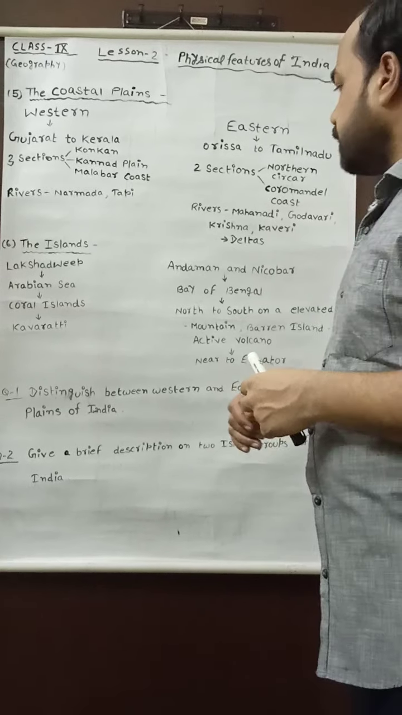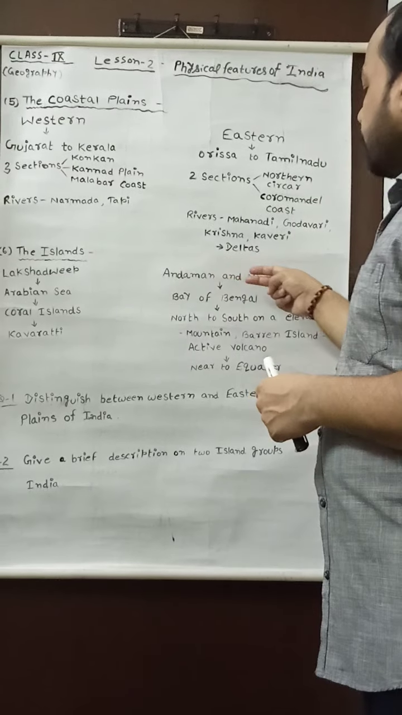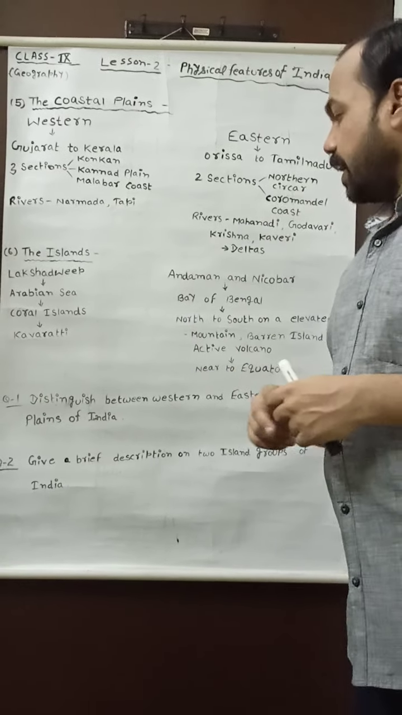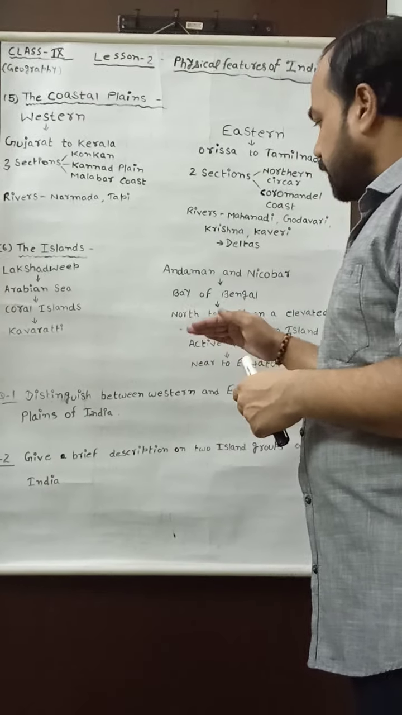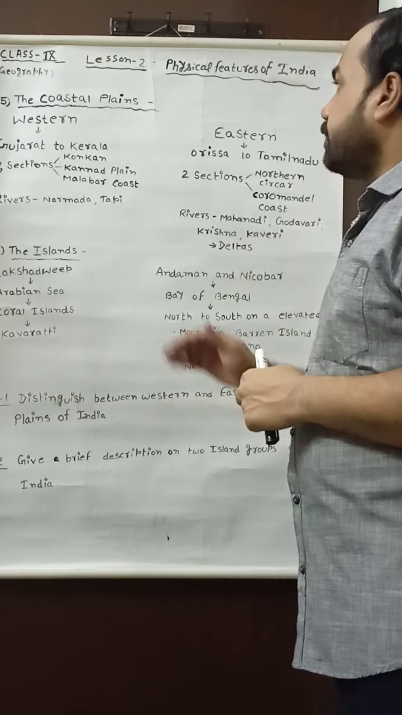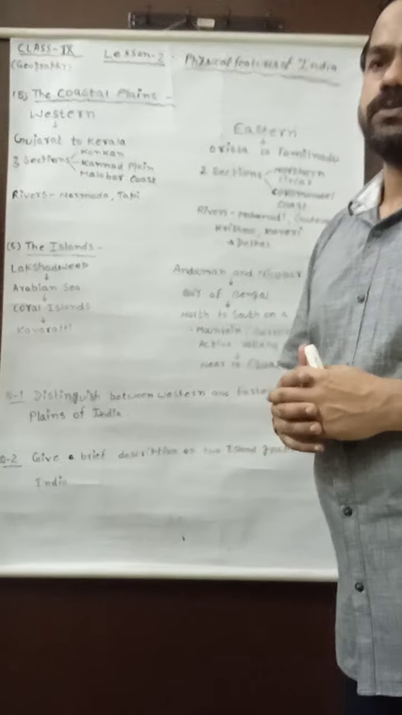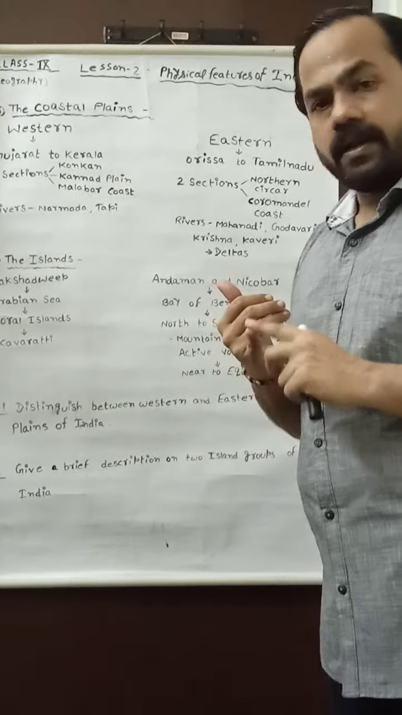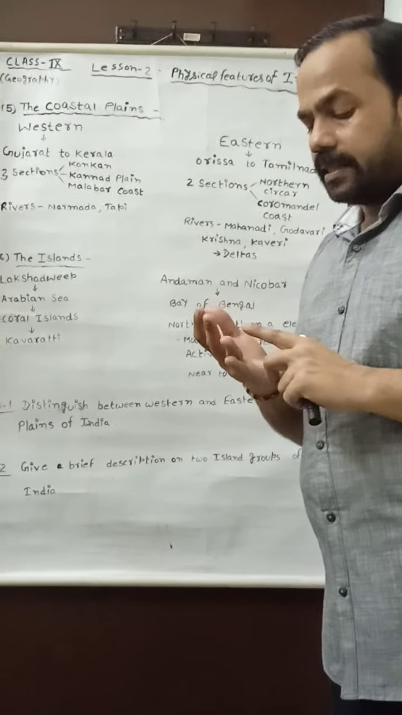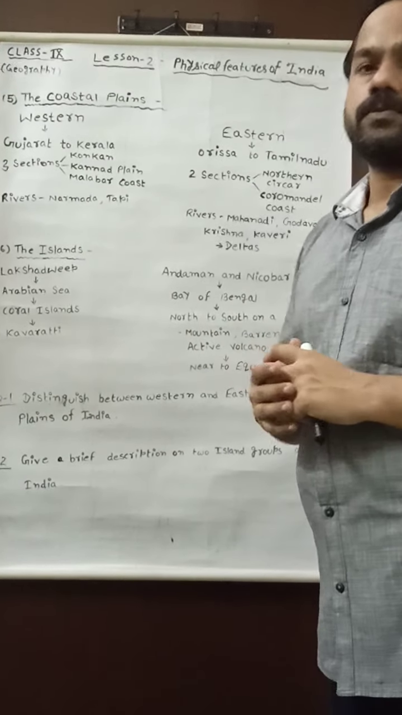So here I have discussed the differences between the Lakshadweep and Andaman and Nicobar Islands. After this discussion, I have discussed the 6 important physiographic divisions of India in this chapter: the Himalaya, then the northern plain, the great Indian desert, then the peninsular plateau, then the coastal plains and the island groups.